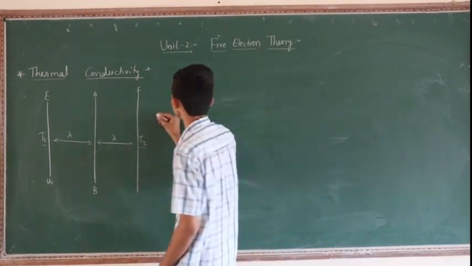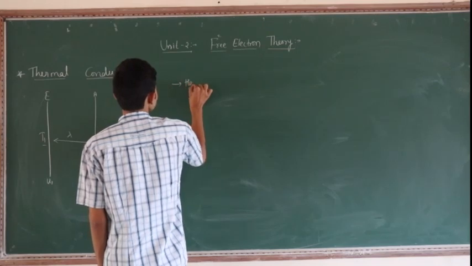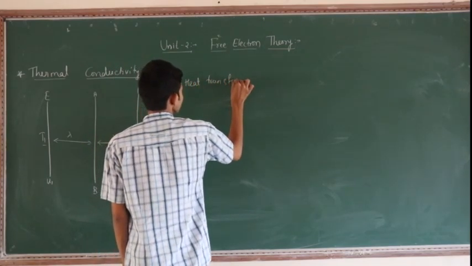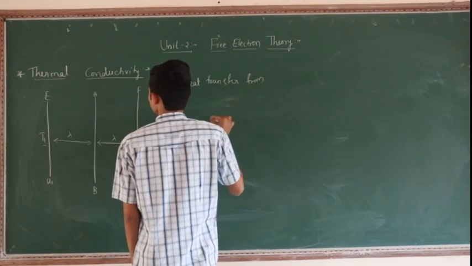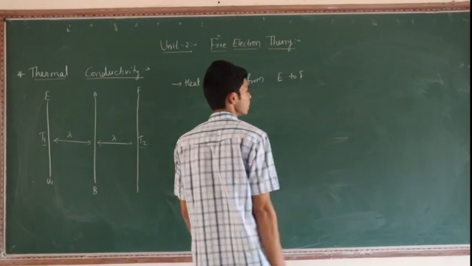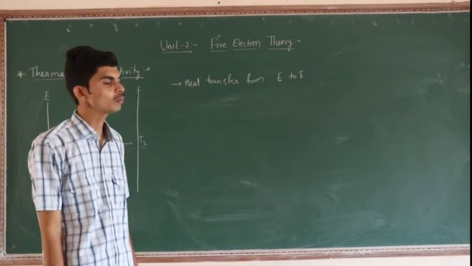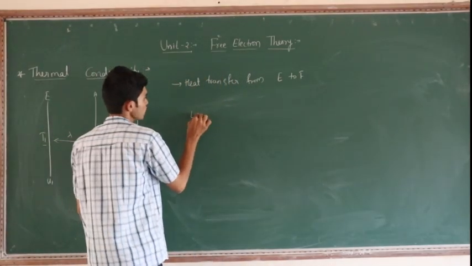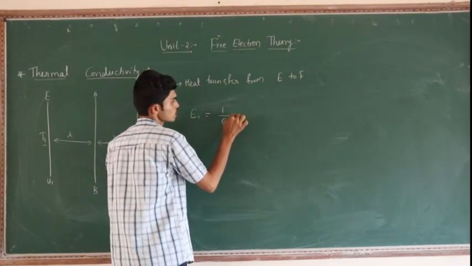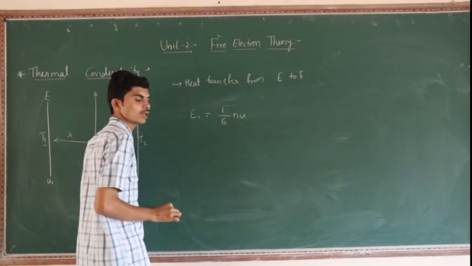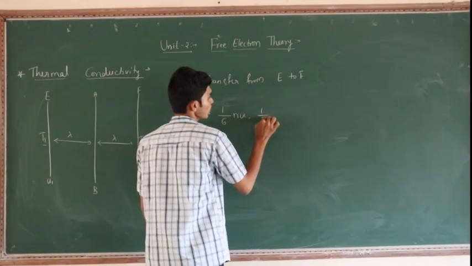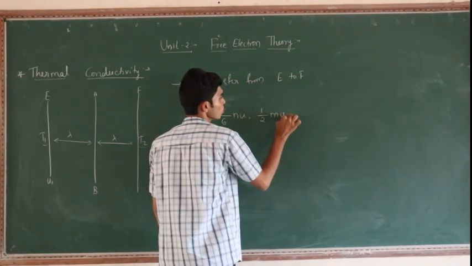Similarly, the heat transfers from E to F. Heat transfer from E to F, that is E1 is equal to 1 by 6 n u into 1 by 2 m u1 square.